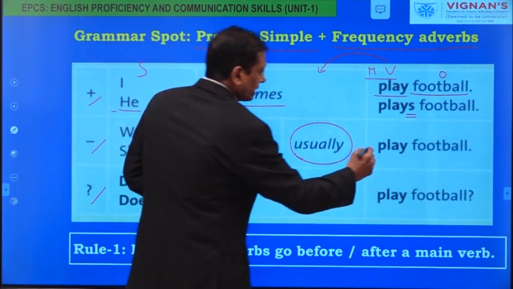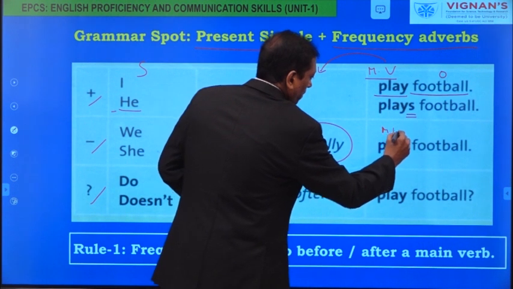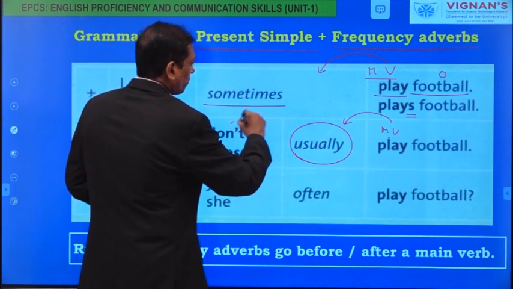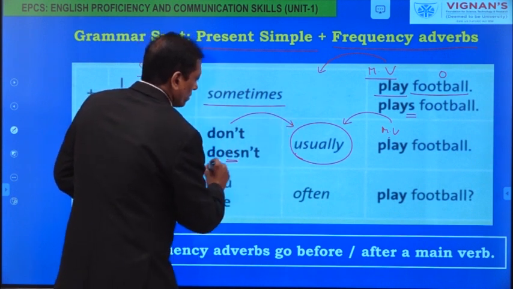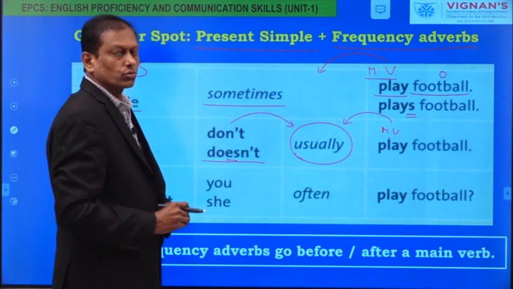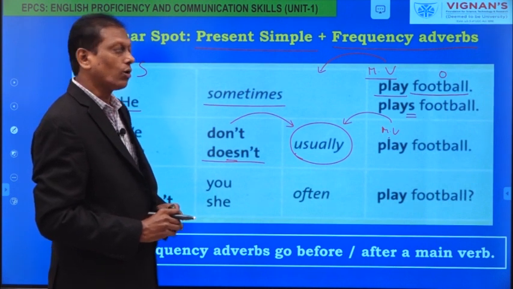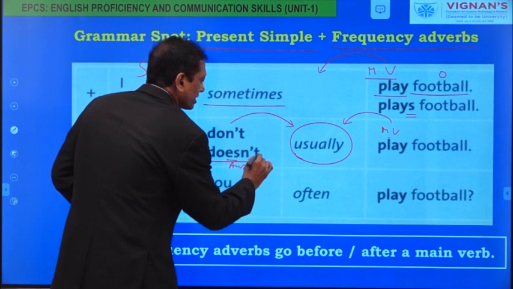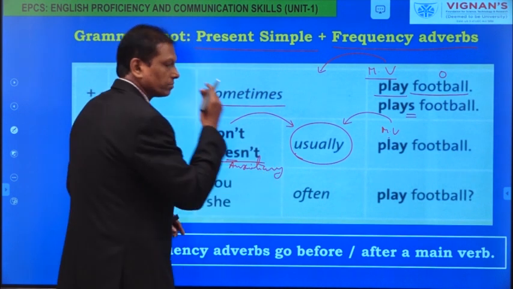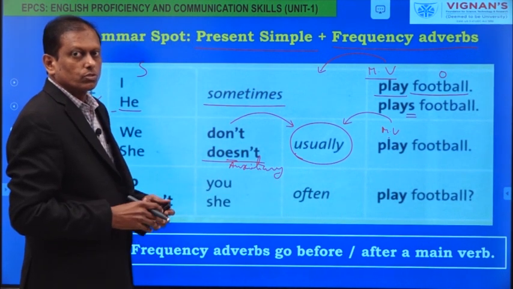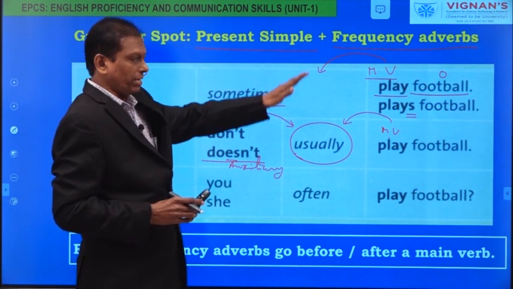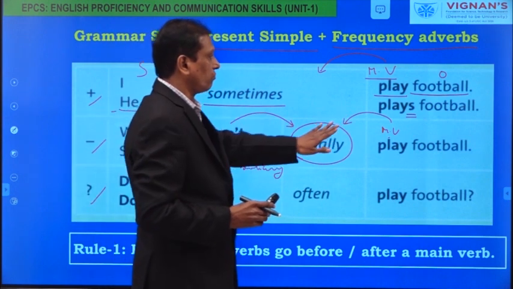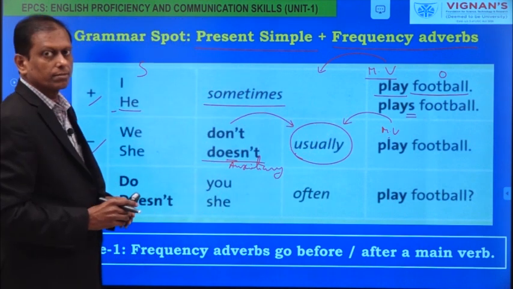This usually is placed before the main verb and it is placed after do, does. What are these do or does? They are called helping verbs and we call them auxiliary verbs. So, the frequency adverb is placed after the helping verb and before the main verb in negative sentences.